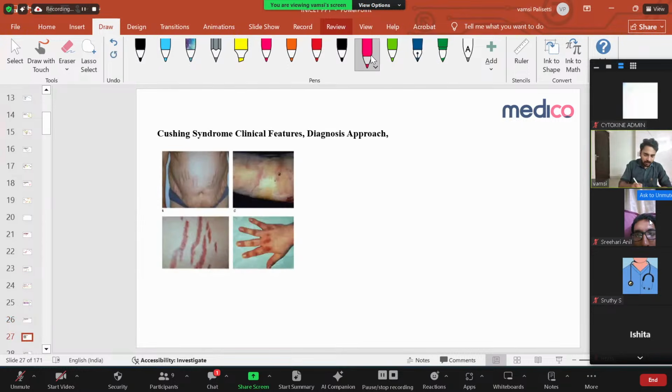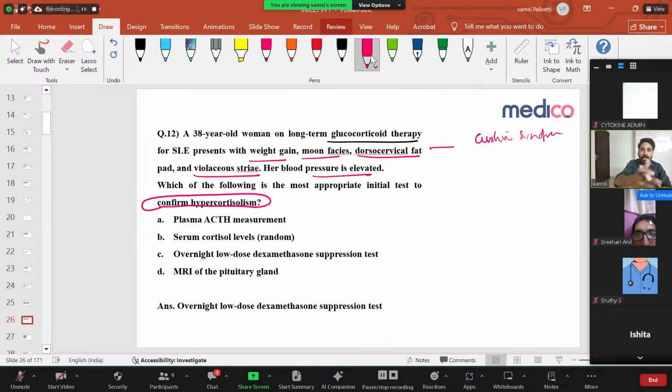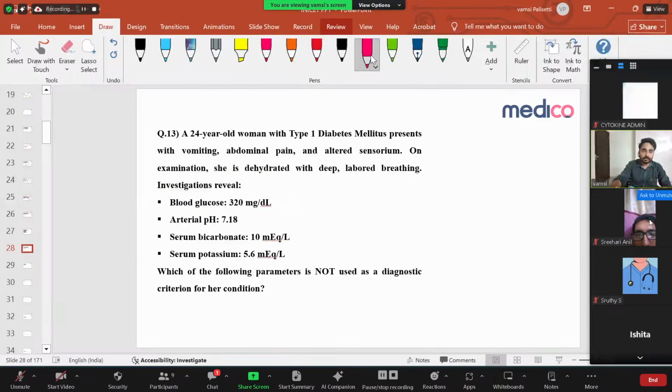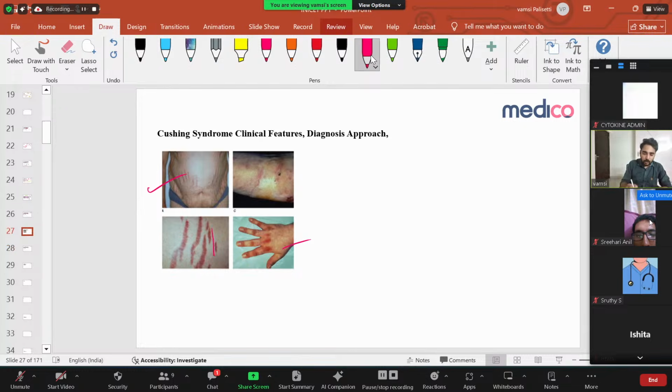So this is the image I'm showing. This is purple striae. This can be an image-based question. They can ask about these purple striae, these striae marks, and they can show them in the exam. Here they kept only direct questions like the patient has violaceous striae. Next time they can put an image-based question also. Okay, so let us see how to diagnose.